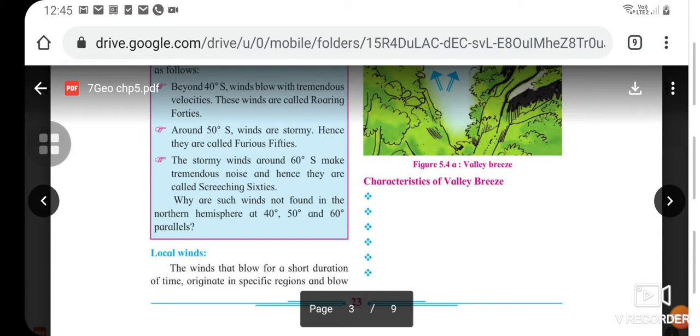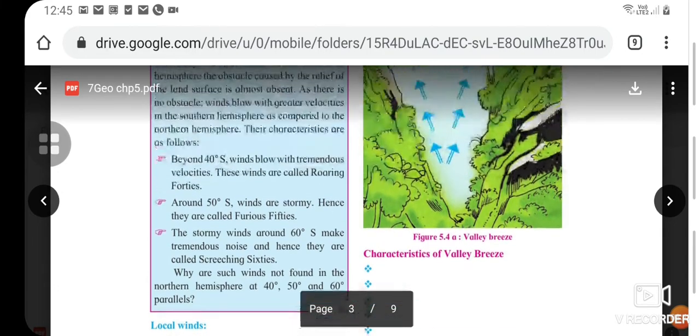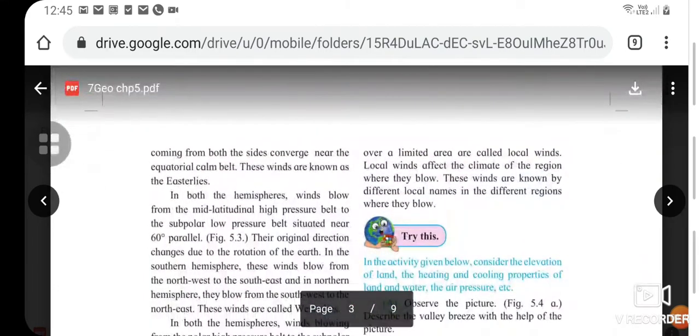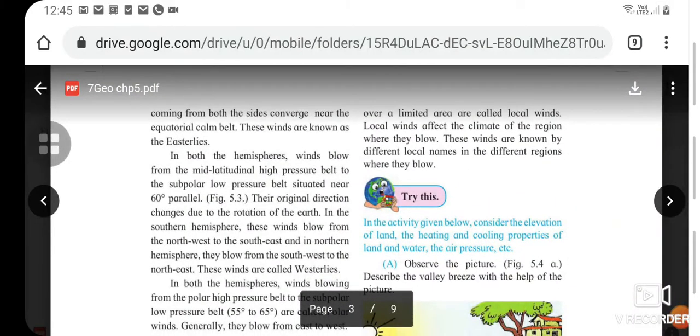So our next type of wind is local winds. The winds that blow for a short duration of time, originate in specific regions and cover a limited area are called the local winds. Local winds affect the climate of the region where they blow. These winds are known by different local names in the different regions where they blow.